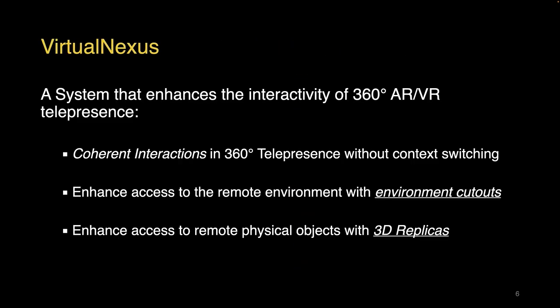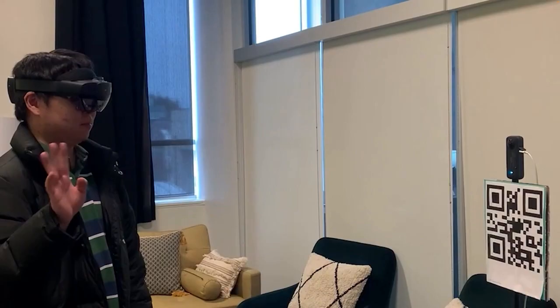We present VirtualNexus, a system that enhances the interactivity of 360-degree AR/VR telepresence. We contribute coherent interactions in 360-degree telepresence without the need to context switch. We enhance access to the remote environment with environment cutouts, and we enhance access to individual physical objects in a remote scene with 3D replicas. To start, let's watch a video of how VirtualNexus functions.